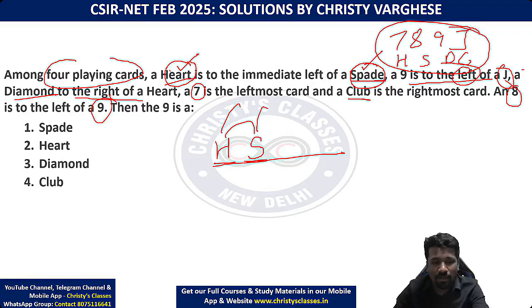Yeah, it is correct only. Sorry. Diamond is to the right of hearts only is mentioned, not immediate right.